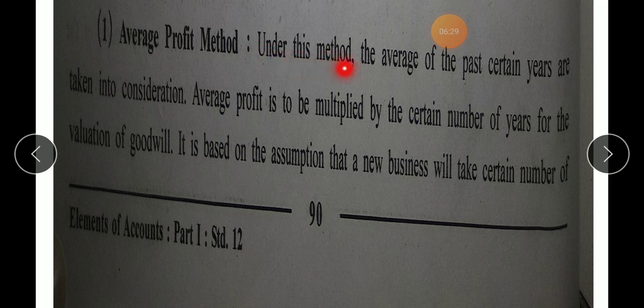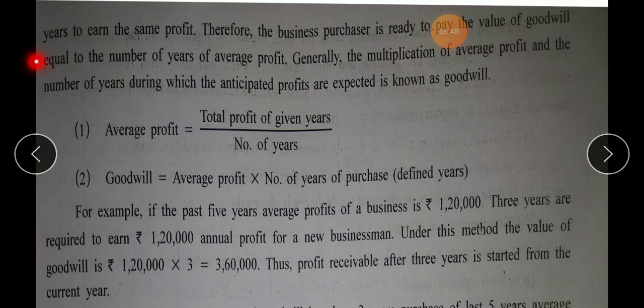Under this method, the average of the past certain years is taken into consideration. Average profit is to be multiplied by a certain number of years for the valuation of goodwill. It is based on the assumption that a new business will take certain number of years to earn the same profit. Average is what? It is that over several years, your profit is nearly the same. Let us consider an example that every year your profit is 50,000.